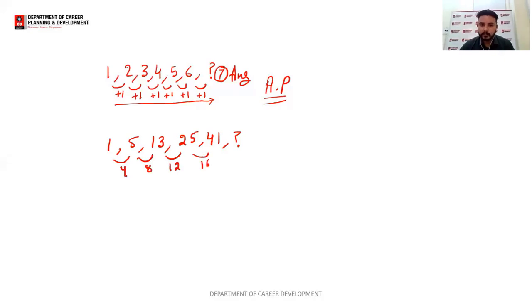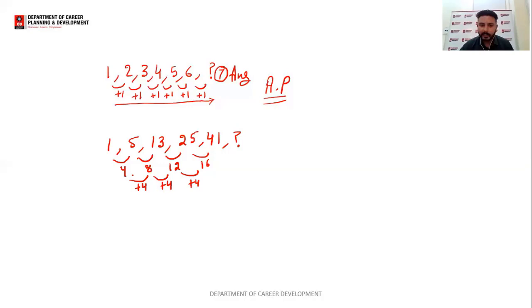So a pattern is there, but the difference is not the same. But the difference is following one pattern, or I can say the difference of difference is the same. 8 minus 4 is 4, 12 minus 8 is 4, 16 minus 12 is 4 and so on.